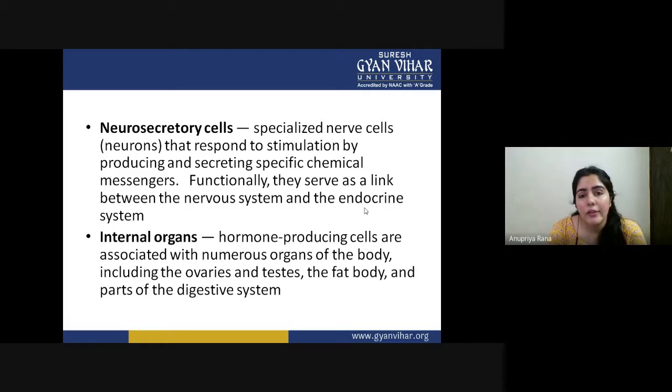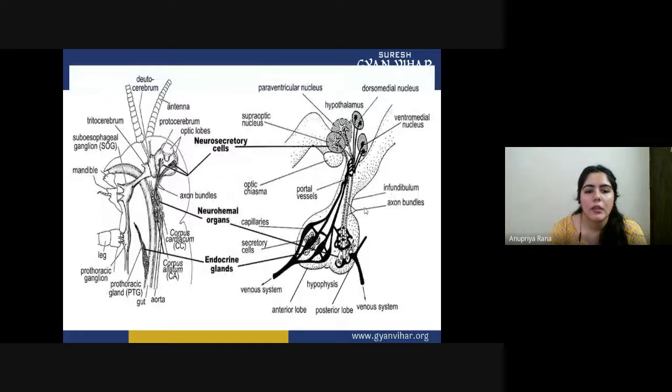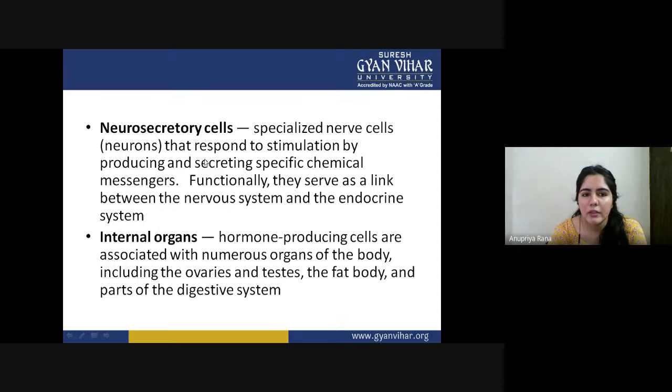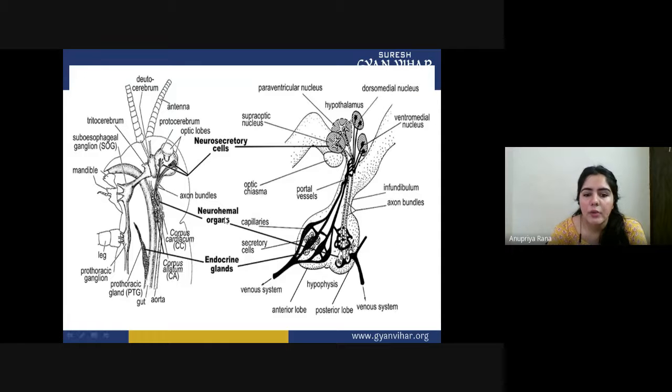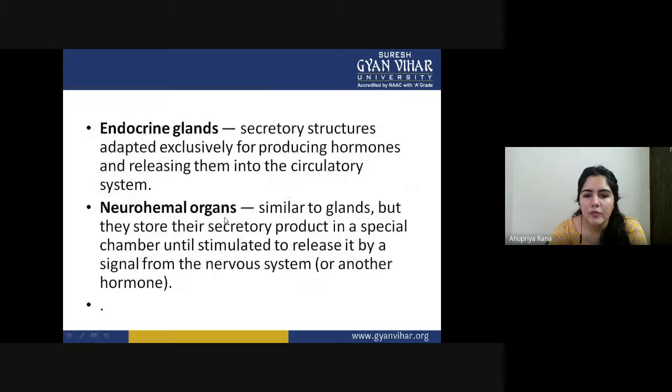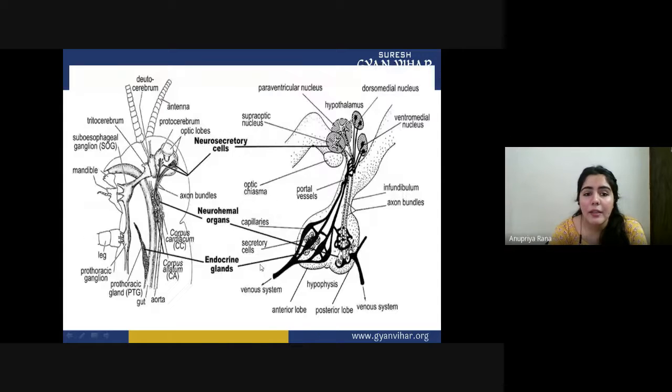So you can see that insects also have a very differentiated, diverse, and developed endocrine system to manage each and every physiological activity inside their body. You can see the diagram of the insect endocrine system. These are the three organs we are talking about. Neurosecretory cells are in between the nervous system and endocrine system. These are the neurohemal organs, which are similar to glands, but they store hormones.